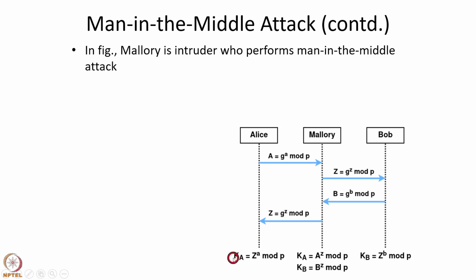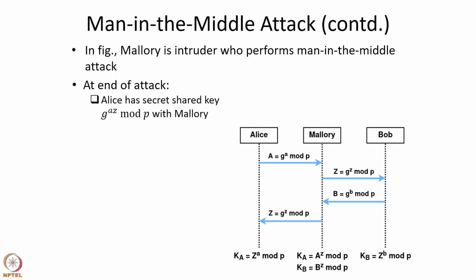Now, after performing the computations of Diffie-Hellman, Alice computes k equals Z to the power a mod p, and Bob computes kb equals Z to the power b mod p, and Mallory computes k equals A to the power z mod p and kb equals B to the power z mod p. Notice that this k is the same as this k and this kb is the same as this kb by the proof that we earlier discussed. So what has essentially happened is that Alice and Mallory have agreed on this key k, and Mallory and Bob have agreed on the key kb.